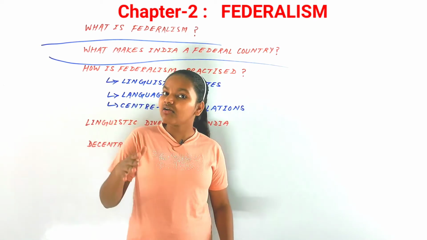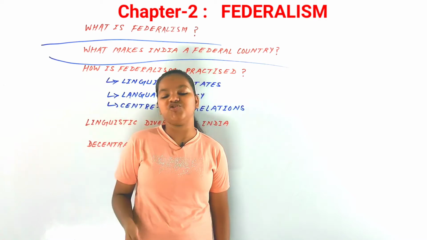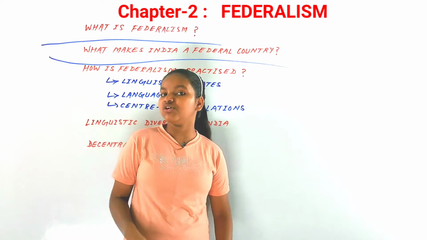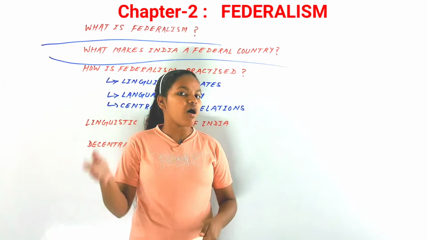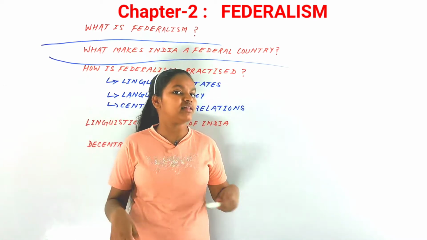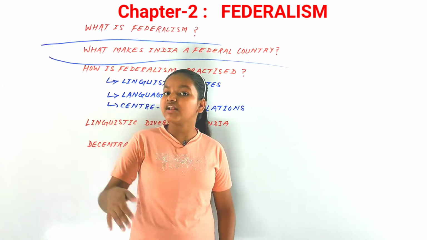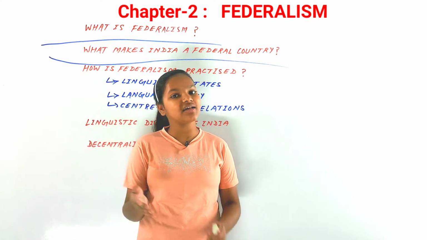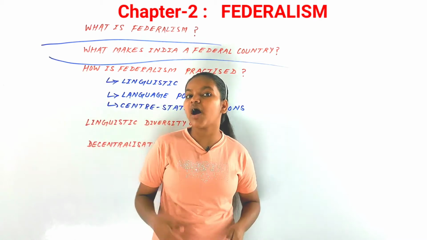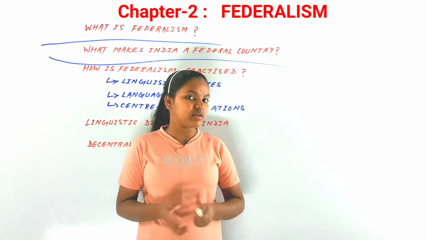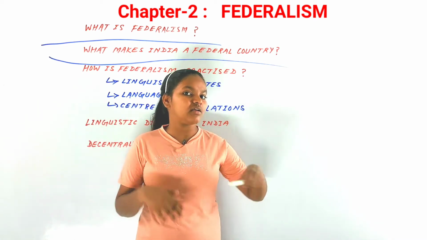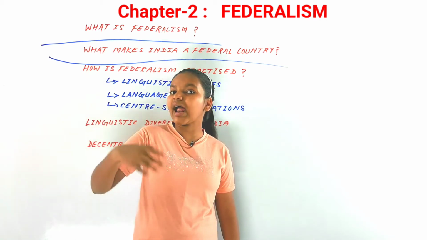Now I can say that here the union government has more power than the state government. In these regions there wouldn't be any kind of state government, and the union government would rule over that territory on its own, like the capital of India, Delhi, New Delhi you could say, and after that Chandigarh, Lakshadweep, and the Andaman and Nicobar Islands. These are the union territories of India. All the power has been given to the central government, the union government of India. So there is some inequality between the state governments and the central government.